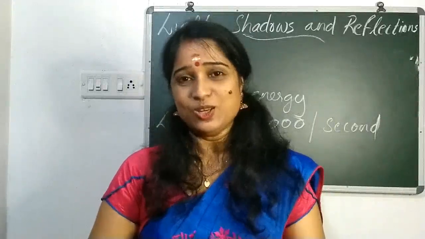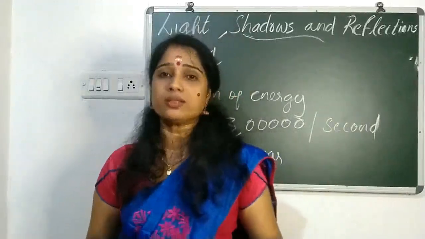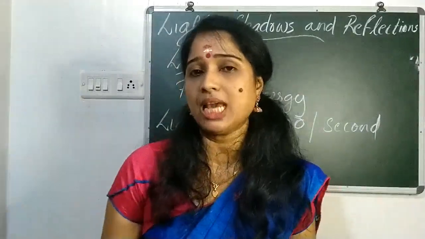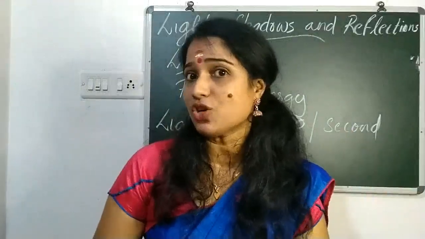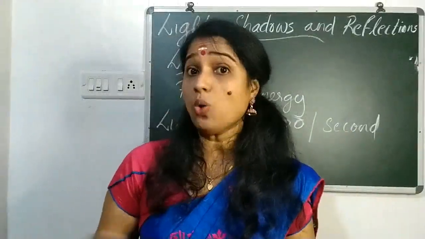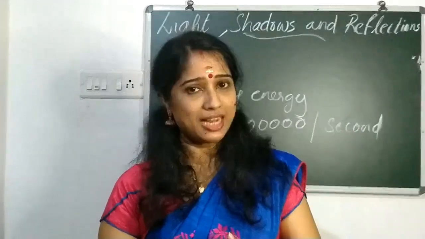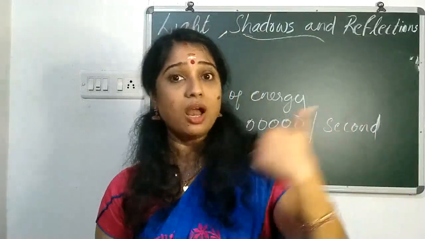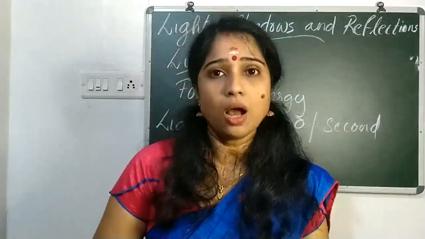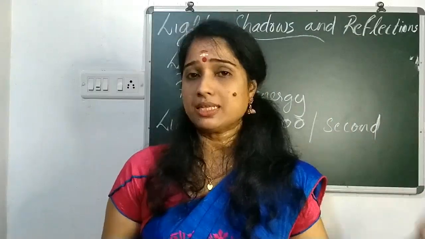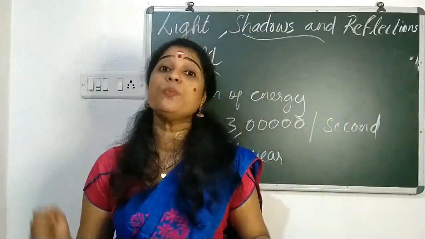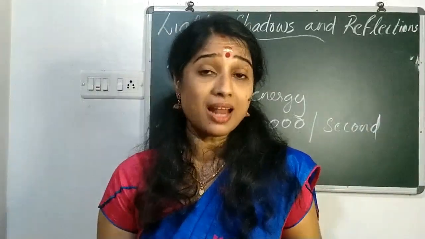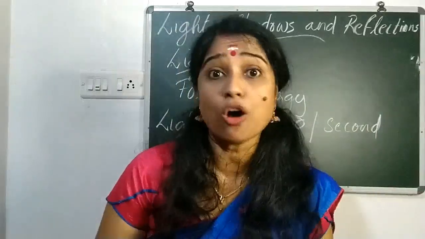Okay, children? Yes. So today we have discussed what? The importance of light. In the absence of light, we cannot see any objects, and in the presence of light only, we can see the object. How can we see the object in the presence of light? Because when light falls on the object, it gets reflected into our eyes. Then we can see the object. Then we discussed luminous objects and illuminated objects. Luminous objects are objects that can give us light. That is, they are the sources of light.